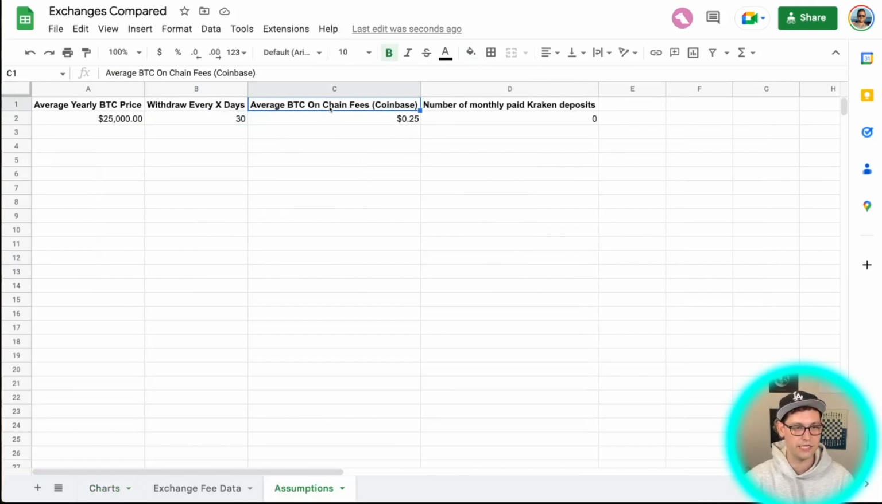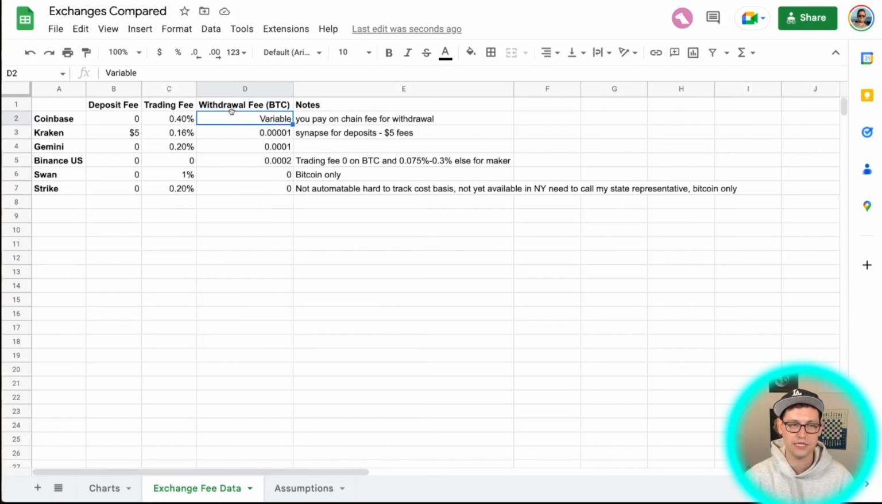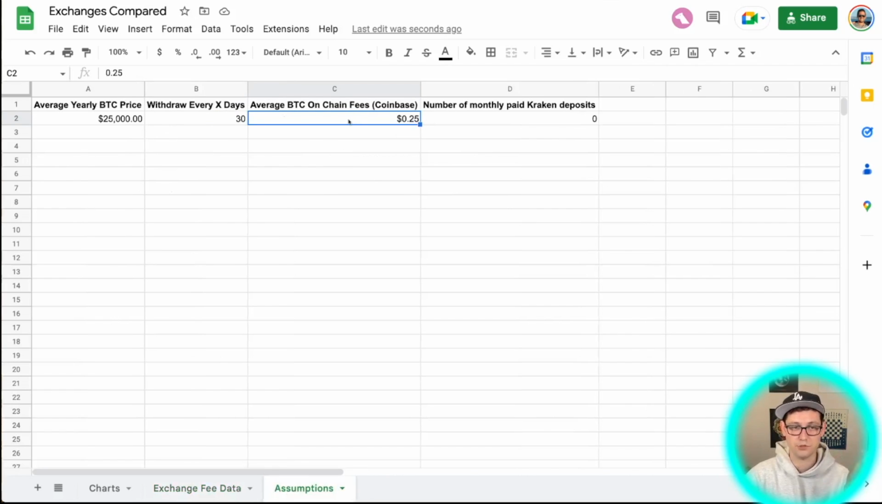This third assumption is average Bitcoin on-chain fees for Coinbase. If you come back to exchange fee data, you'll see that the withdrawal fee for Coinbase is variable. Basically what that means is that Coinbase's withdrawal fee is whatever the Bitcoin blockchain is requesting for them to send you your funds at that moment in time. And so it's not going to be a static 0.0001 or 0.0002 like Gemini or Binance US are offering. It's going to be really high when lots of people are trying to make transactions, and really low when nobody is trying to make a transaction. Unfortunately for us, that means that we have to make some sort of assumption of what we think that average Bitcoin on-chain fee is going to be.